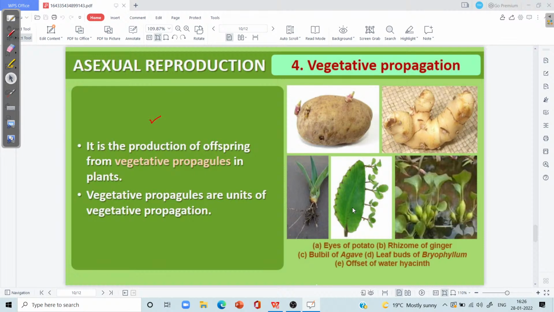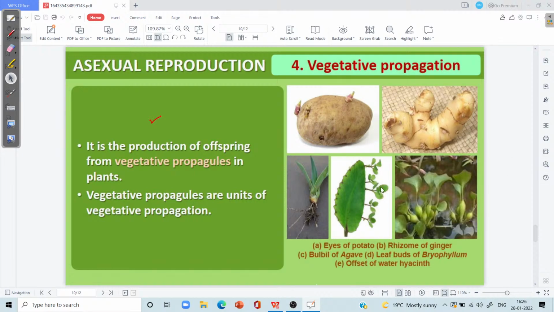So that's why it is categorized under the head of asexual reproduction. The parts of the plant which are vegetative are root, stem or leaf. And if the root, stem or leaf is used by the plant in order to perform the reproduction, then this is called a vegetative propagation, or it may be referred with the name of vegetative reproduction.